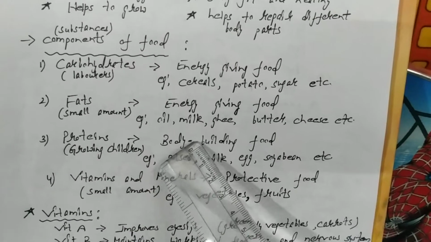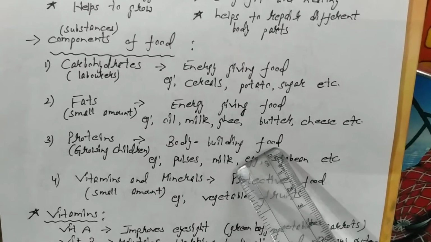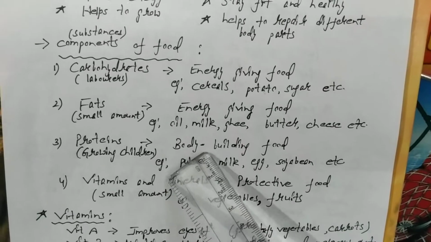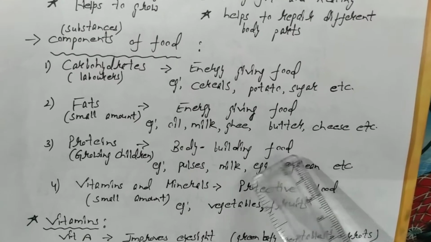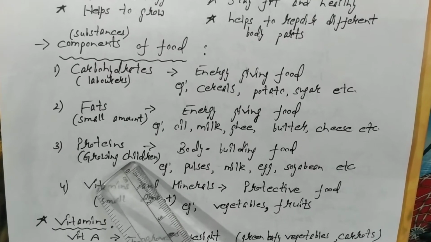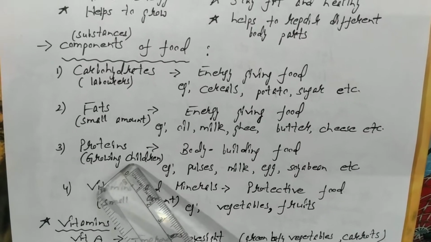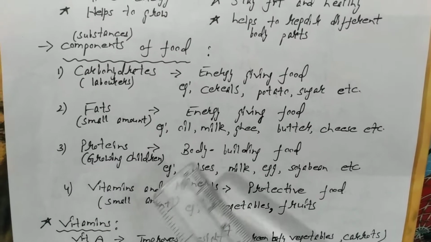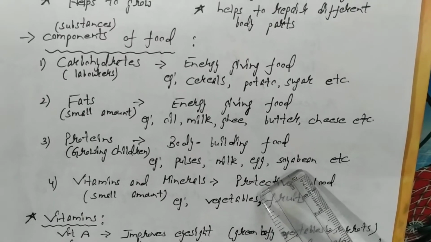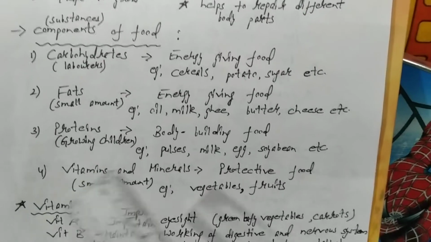Proteins. Proteins help in the growth of our body and the muscles. That is why they are known as body building food. And as they help in the growth of the body, they are required in large amount by the growing children of your age. So children, you all should consume protein in large amount. For example, pulses, milk, egg, and soya bean is a very rich source of protein.